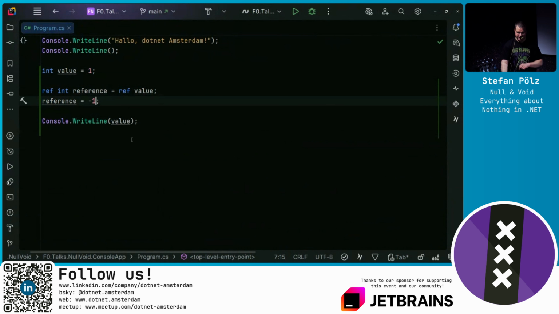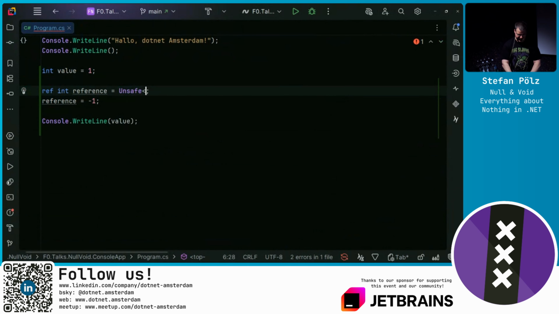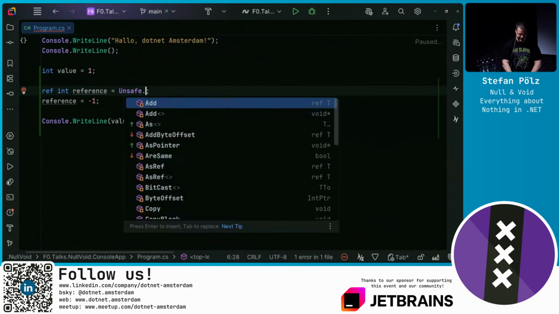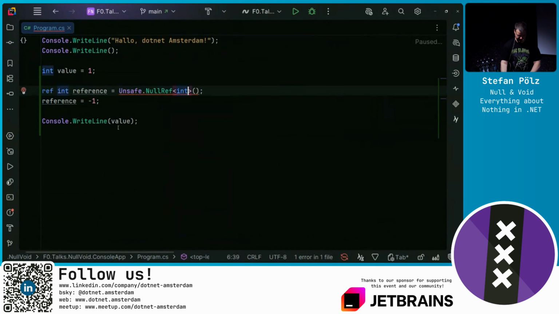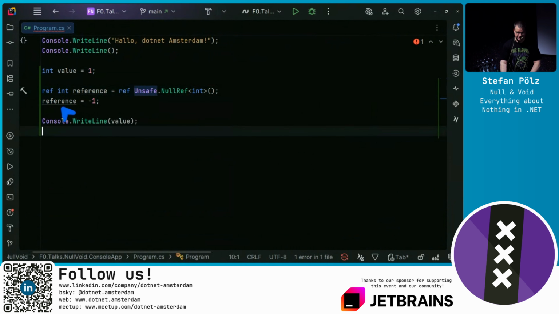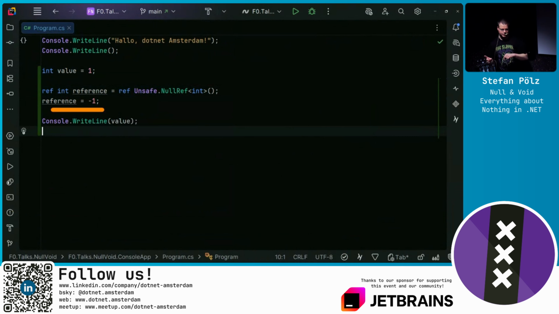Now there's also null when it comes to refs. We could say something, well, unsafe, null ref of int. We need to get a ref to it. Now this is a null ref. If I'm doing this, this would now throw again at runtime a null reference exception.